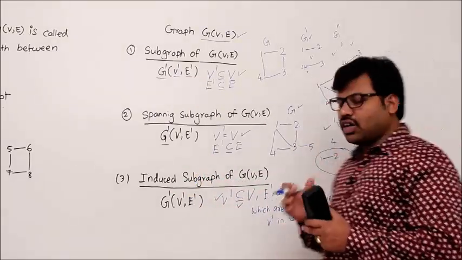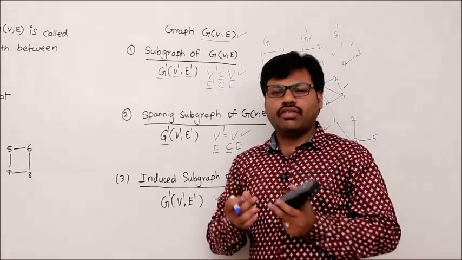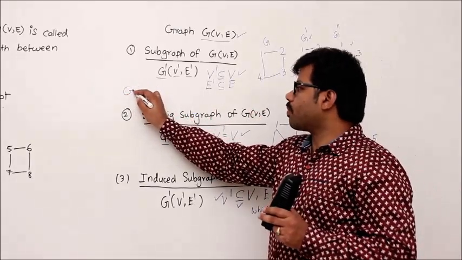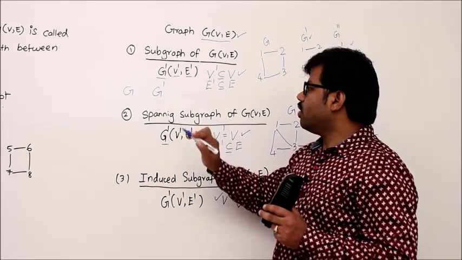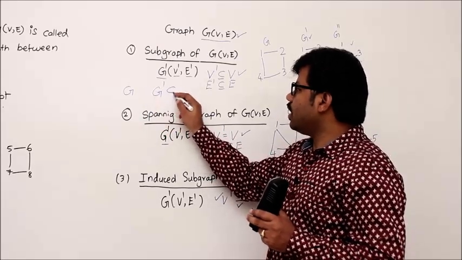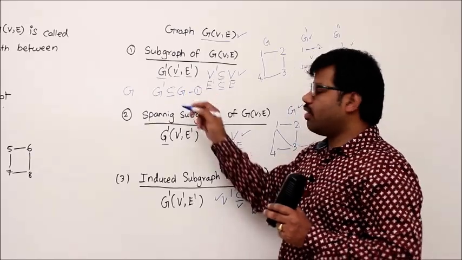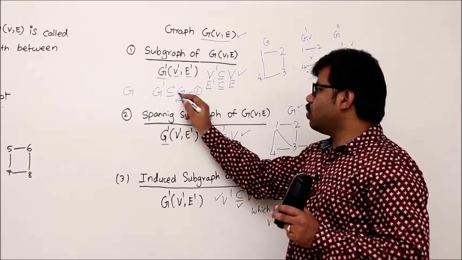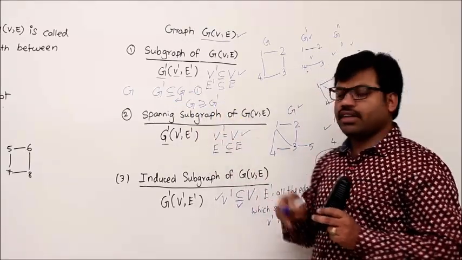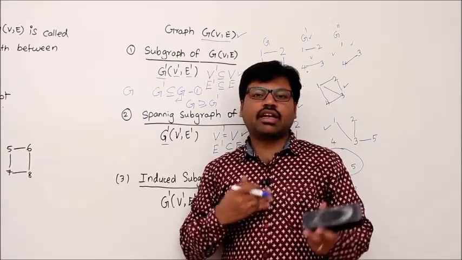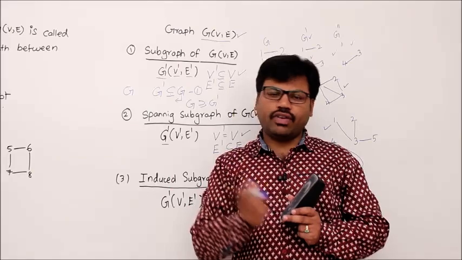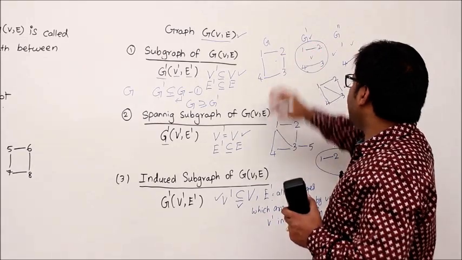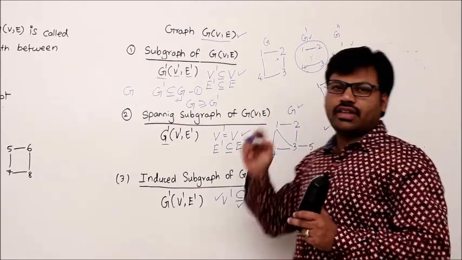Understand? Now we'll see one more concept called supergraph. Supergraph is easy to understand after understanding subgraph. For example, let's say you have graph G and graph G dash. Whenever G dash is a subset of or equal to G, we know what a subgraph is, right? Whenever G dash is a subgraph of G, then we say that G is a supergraph of G dash. It's not a different thing. Whenever a graph G dash is a subgraph of G, we say G is a supergraph of G dash. For example, here G dash is a subgraph of this graph, right? Then we say G is a supergraph of this one. Easily you can understand that.